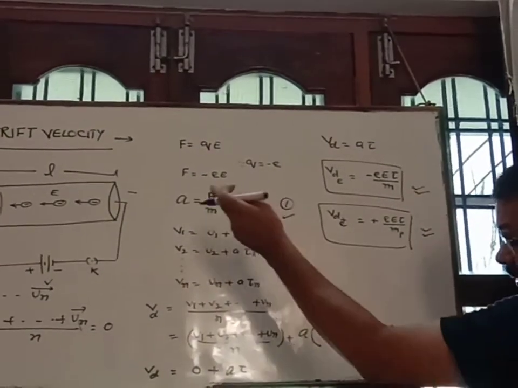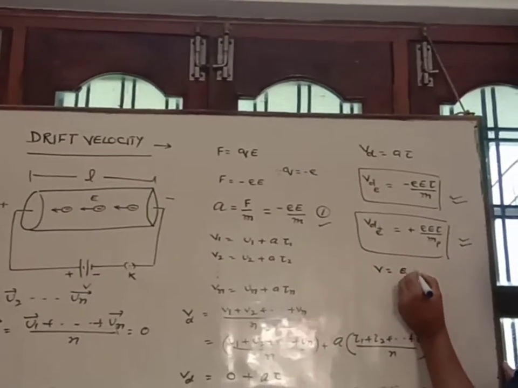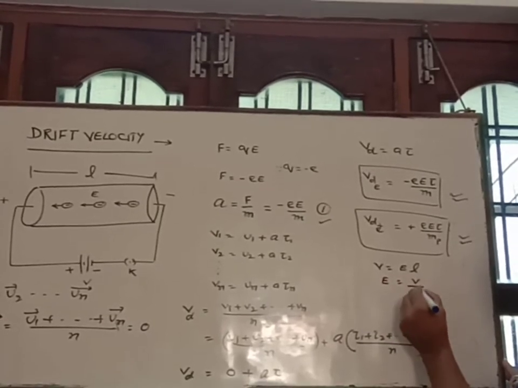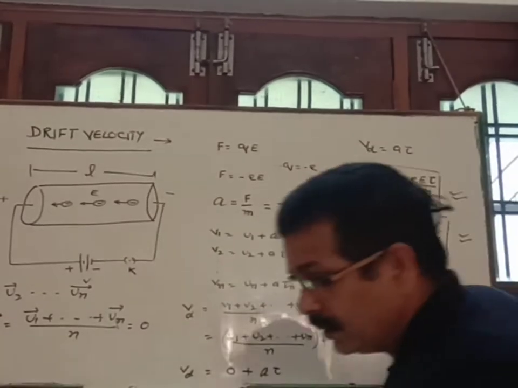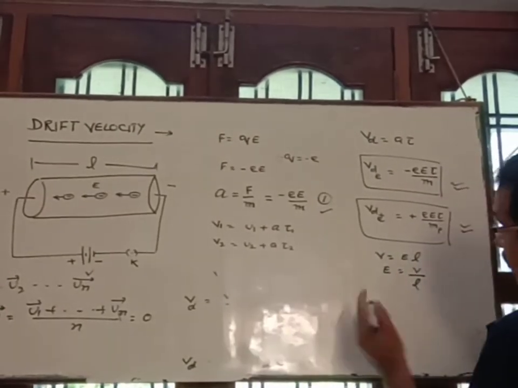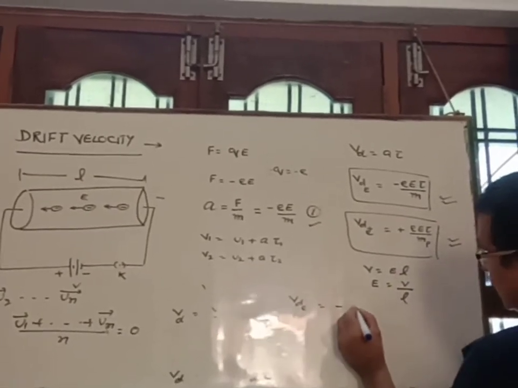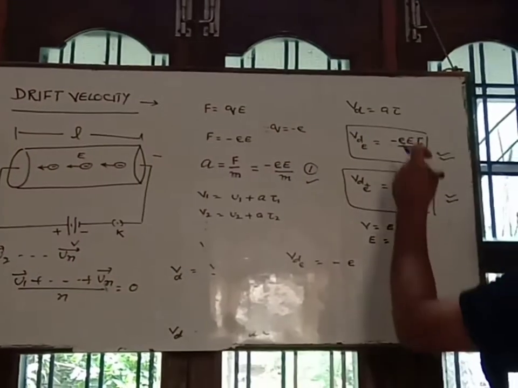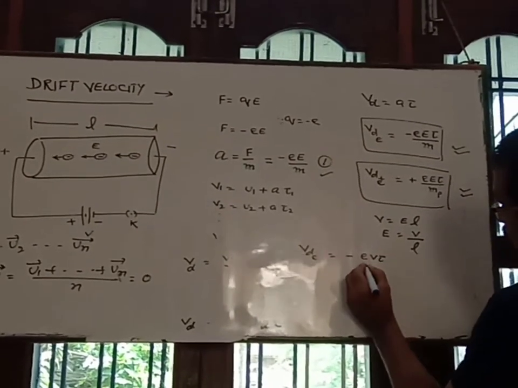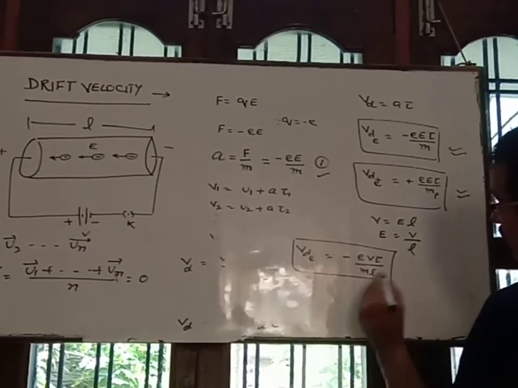As you know, the length of the conductor is L, so V is equal to EL, so E is equal to V by L. So instead of E, we can write V by L. So the drift velocity of electron becomes minus e, and instead of capital E, write V by L, to become minus e V tau by m L. It is in terms of potential difference.